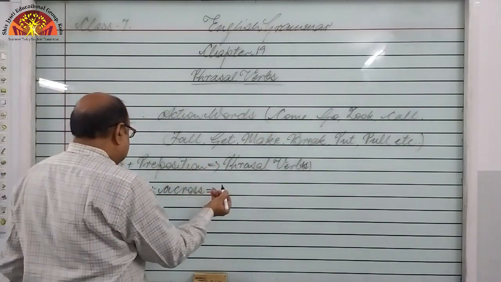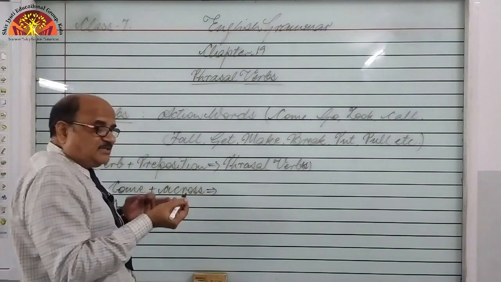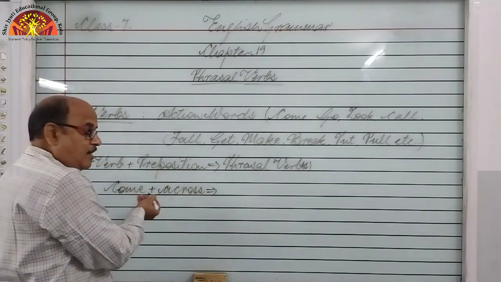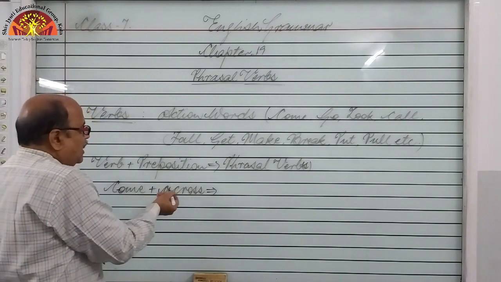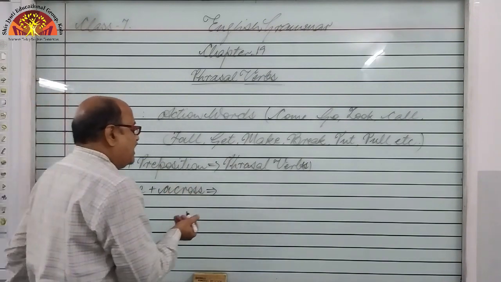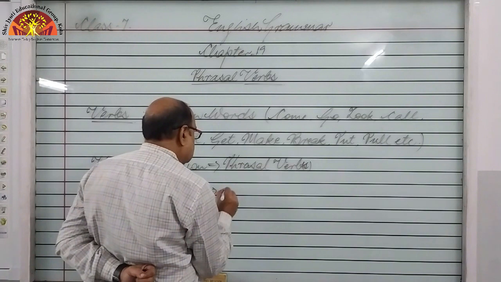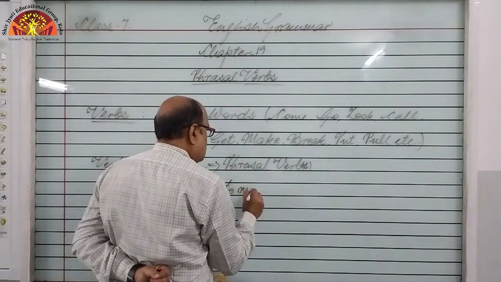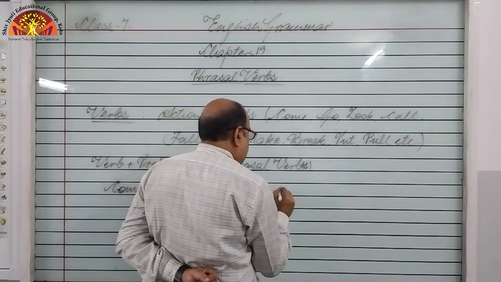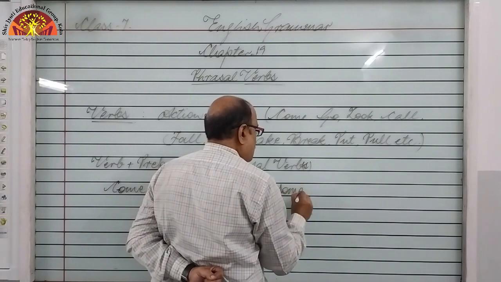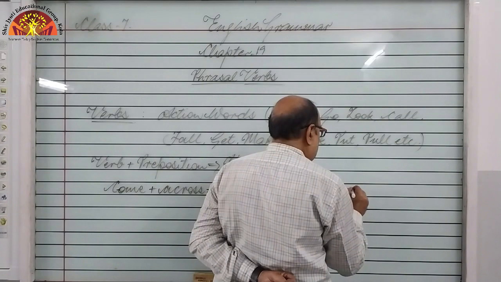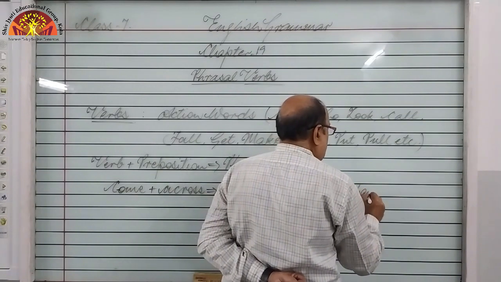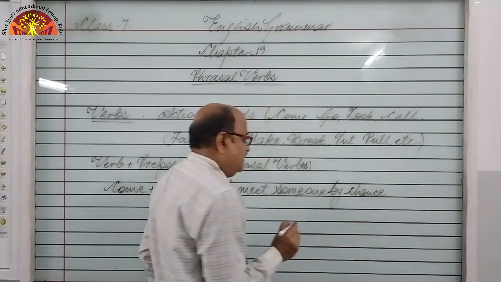But if I say come across, it changes its meaning. The root verb is the same, but as we add this preposition to this main verb, its meaning changes entirely, and it becomes to meet someone or somebody by chance or unexpectedly.